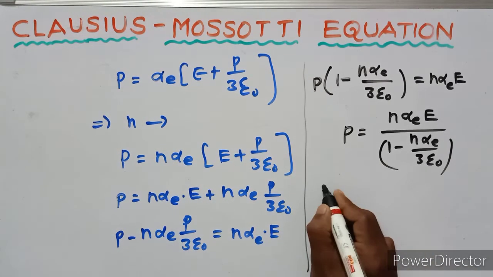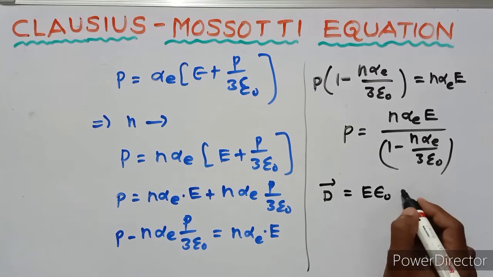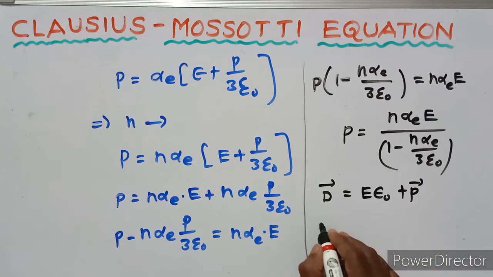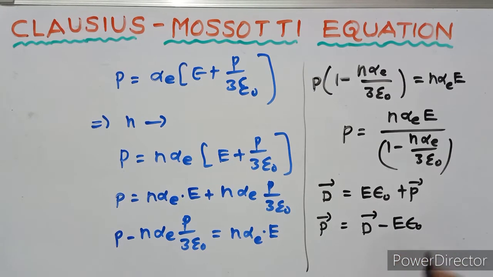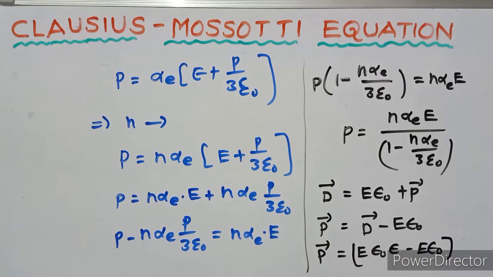The displacement vector D equals epsilon naught E plus P. Then P equals D minus epsilon naught E. We already know D is epsilon naught epsilon_r E. So this is the displacement vector.